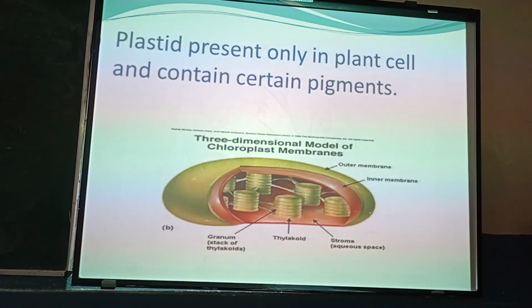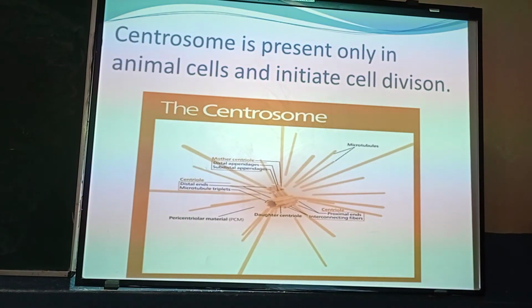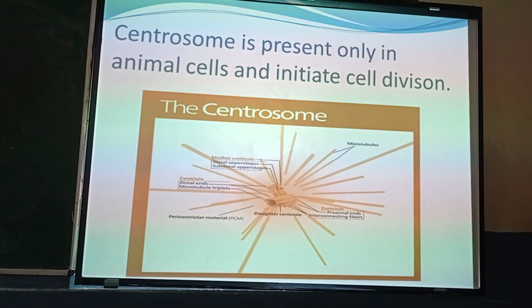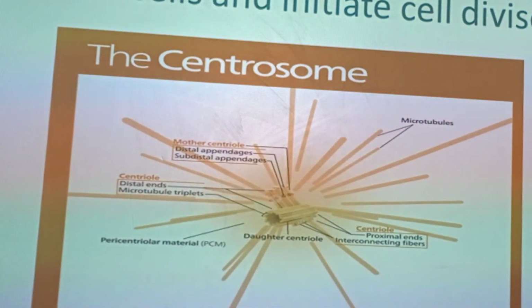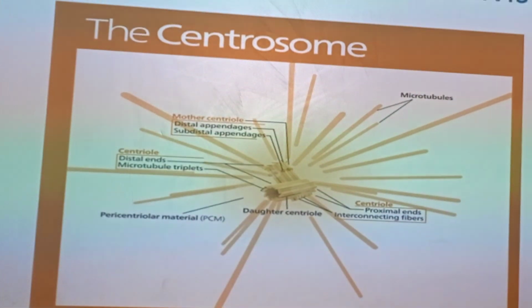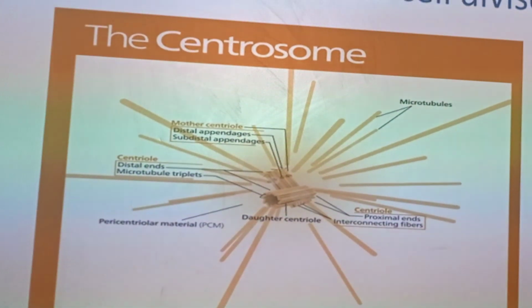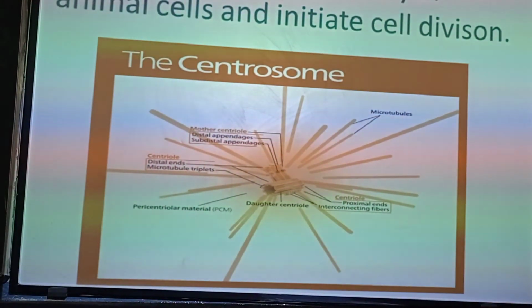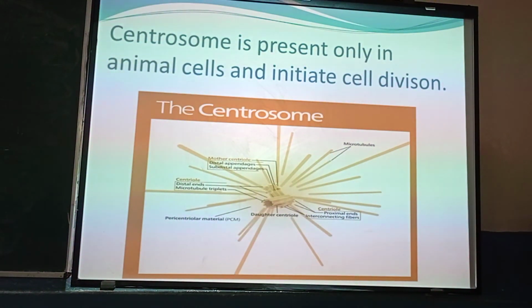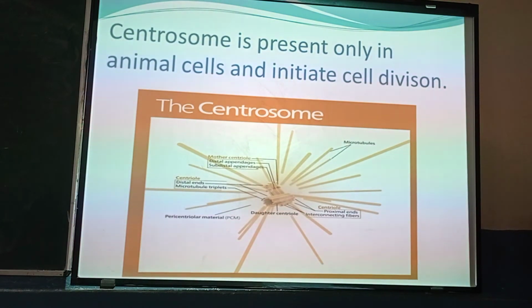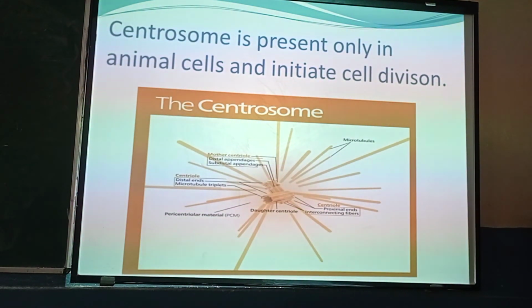Next, we will talk about the centrosome. As you can see in this diagram, what is a centrosome? It is a central structure, and this cell organelle is found in animal cells only. It is not found in plant cells and it does not have any membrane of its own.